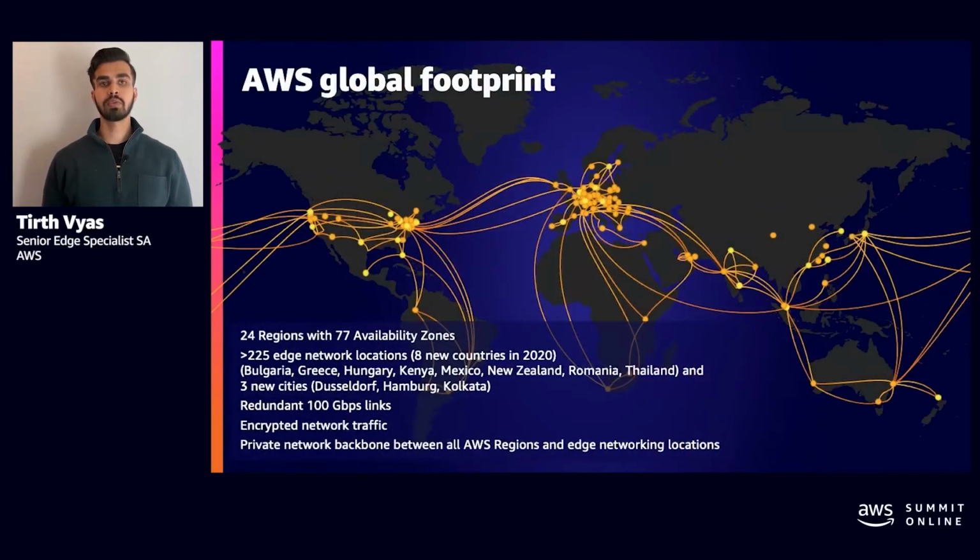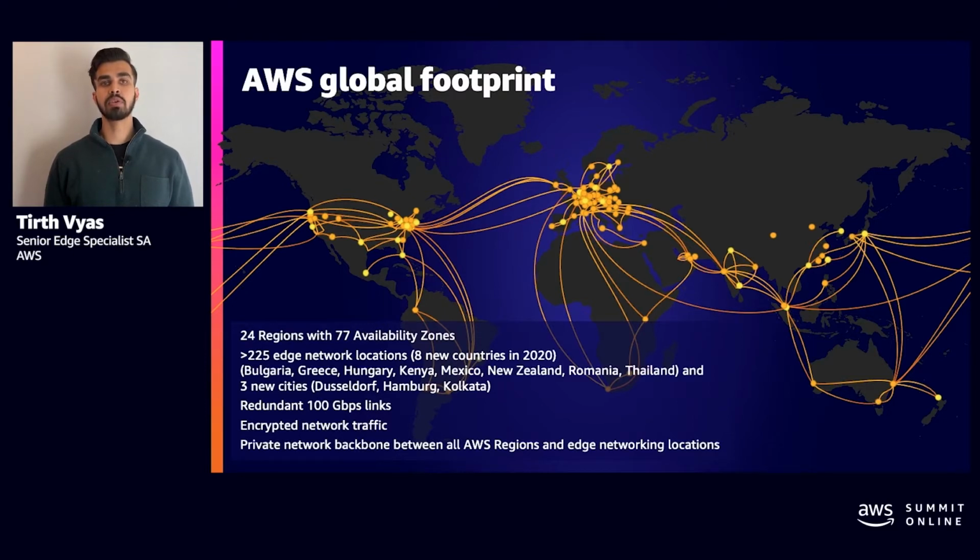So I want to talk about AWS Global Footprint. What really improves availability and performance is connecting your users to servers that are close to them. This cuts down travel time of a packet on the internet and can improve performance. Having access to hundreds of different servers improves availability because in case of a failure of a single server, your users can be routed to other available servers globally. Your user base may be global or it may be local, but in order to deliver best user experience, you need fast and secure network.